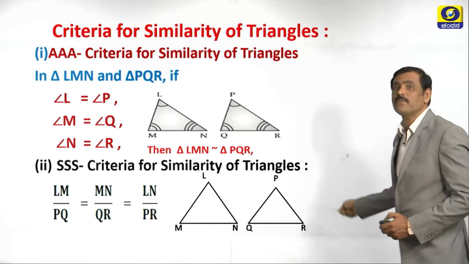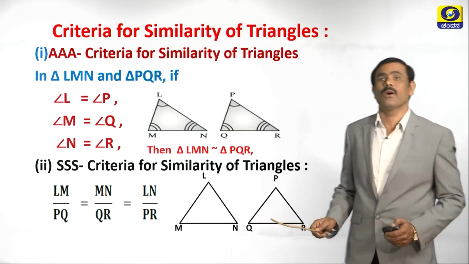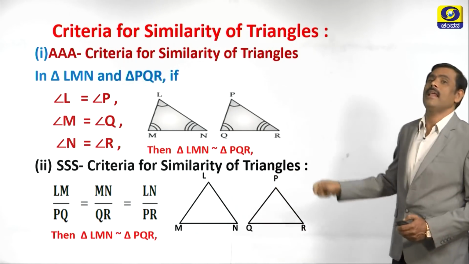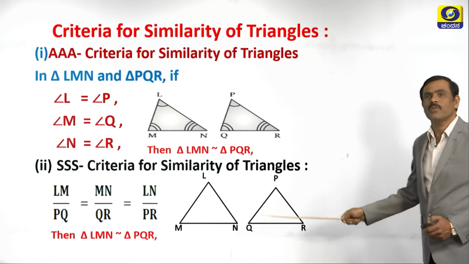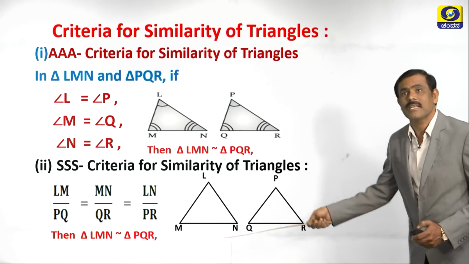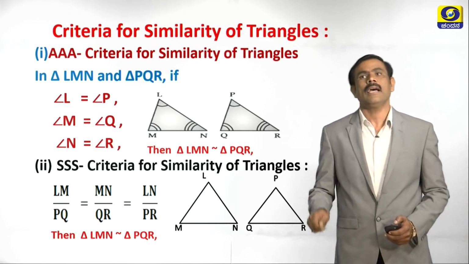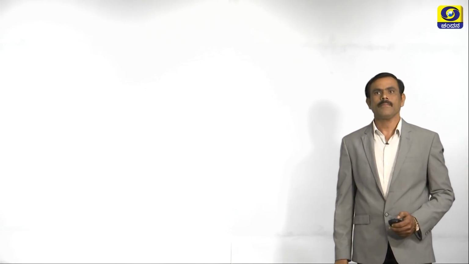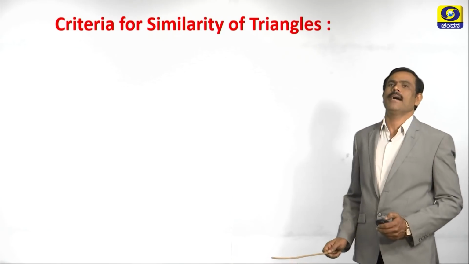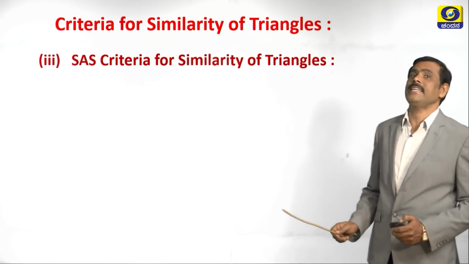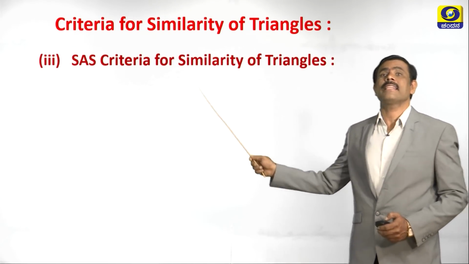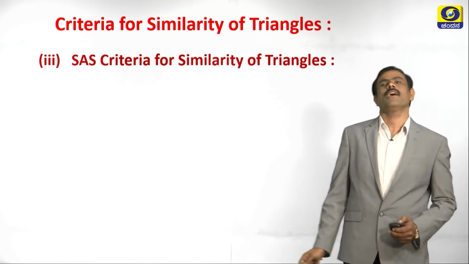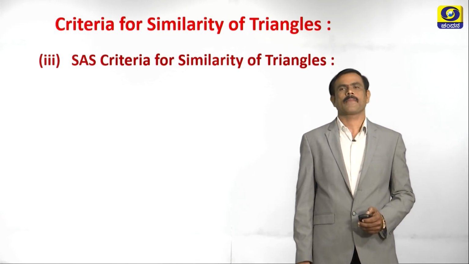If the ratio of the corresponding sides are equal, then the triangle LMN is similar to triangle PQR. This is the second criteria or condition for similarity of triangles. Next criteria. What is the next criteria? Side, angle, side criteria for similarity of triangles.